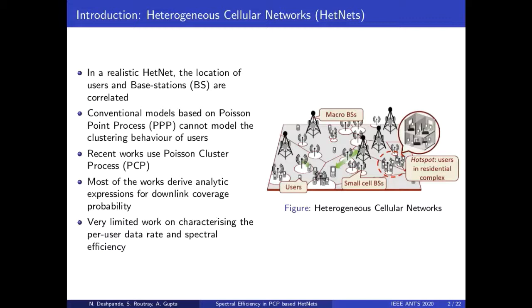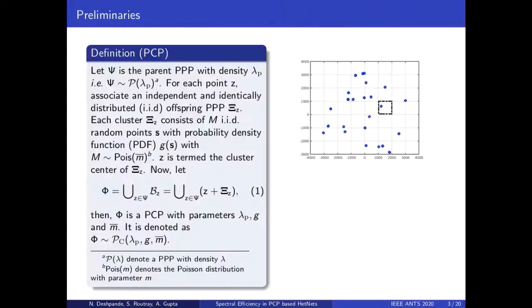In this paper, we bridge this gap by deriving exact expressions for spectral efficiency. We also investigate the impact of clustering on spectral efficiency and provide several design insights. Let us first begin with definition of a PCP. Let Xi denote the parent Poisson point process with density lambda p.